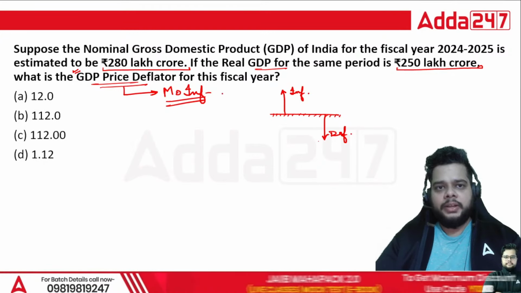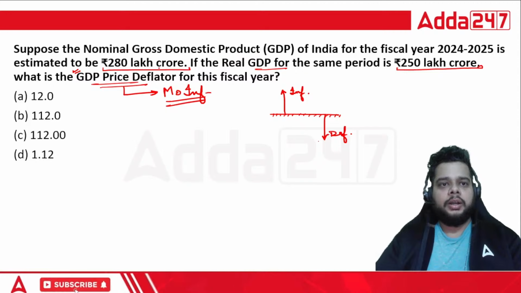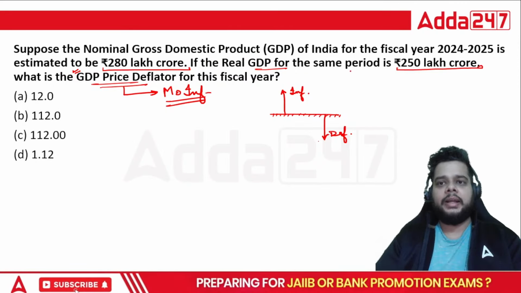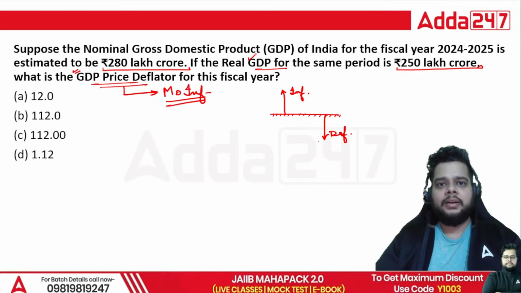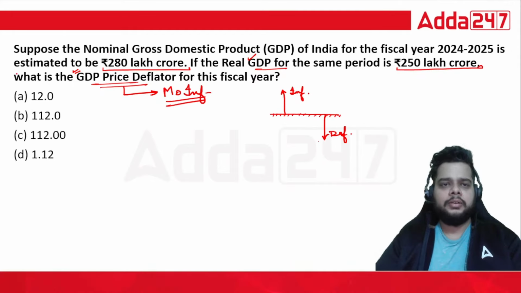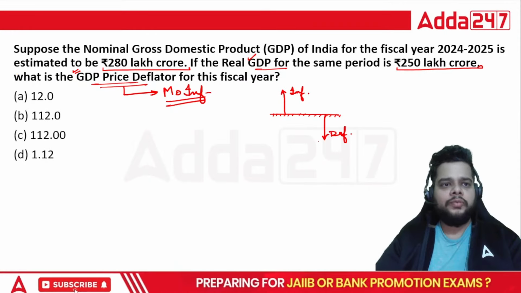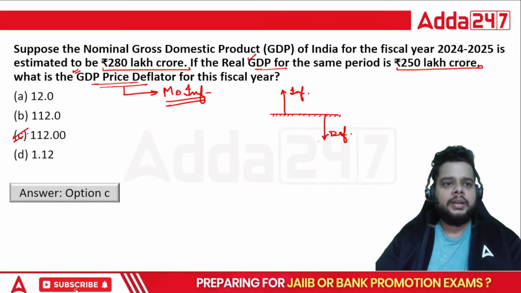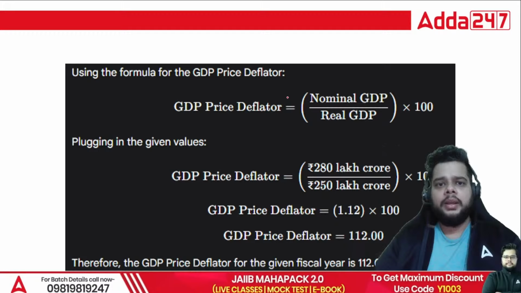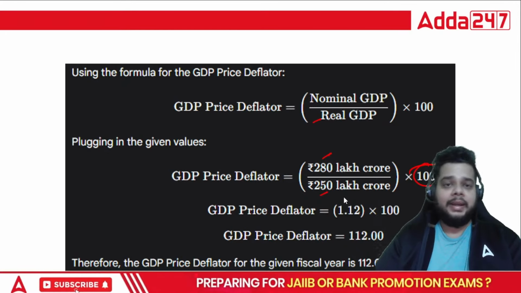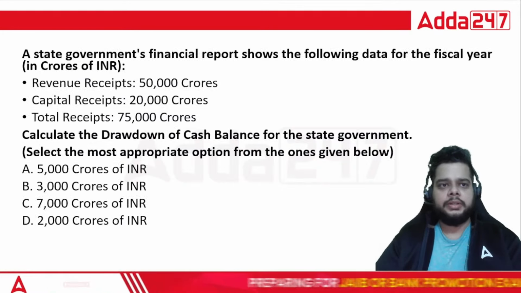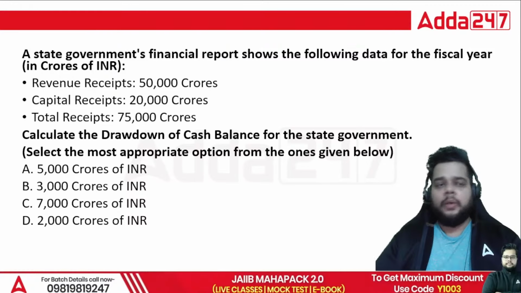So as a measure of inflation, you have to calculate the GDP price deflator. Here nominal GDP is given, real GDP is given, and the direct ratio will be 280 by 250. The right answer will be option C. So nominal GDP divided by real GDP, 280 by 250 multiplied by 100, you will get the right answer. Simple questions, nothing to be worried about.